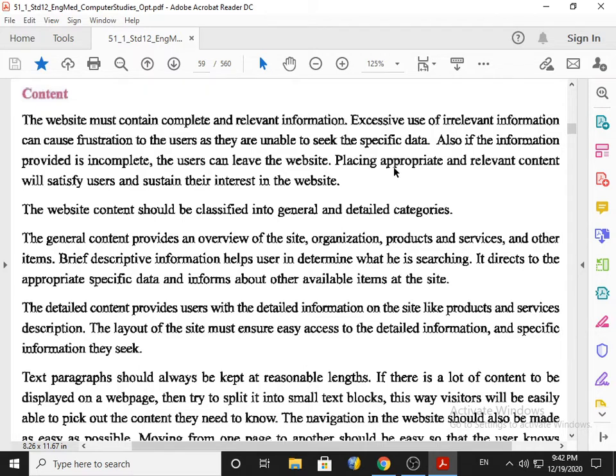Placing appropriate and relevant content will satisfy the user and sustain their interest in the website. If you provide appropriate or relevant information, then there are chances that people will surely come to your website, visit your website again and again, and their interest will sustain. Their interest will remain as it is.